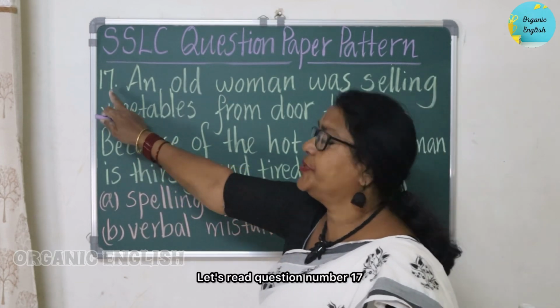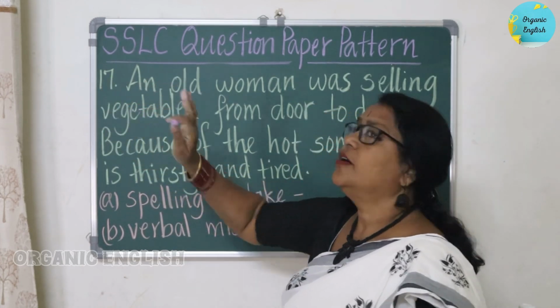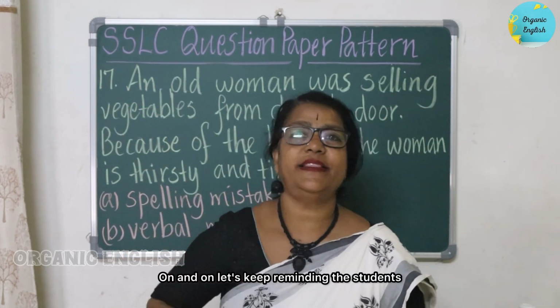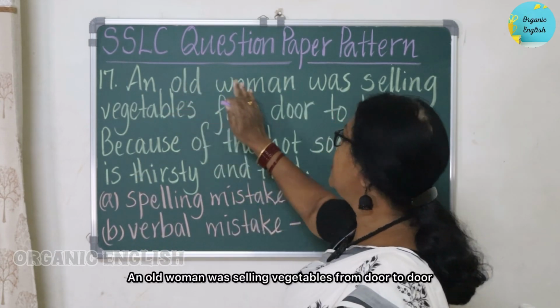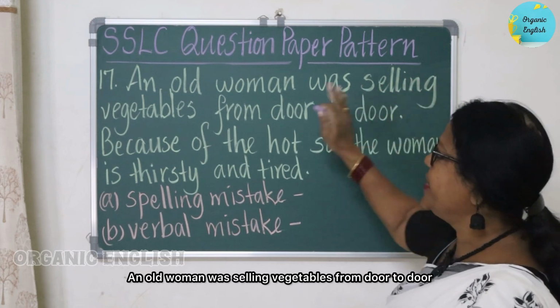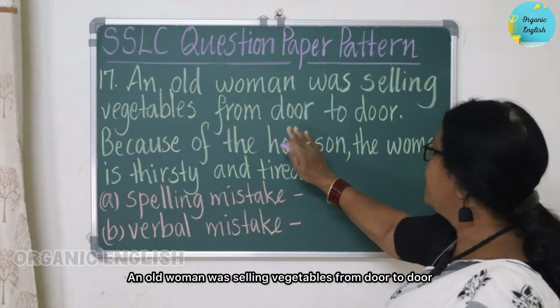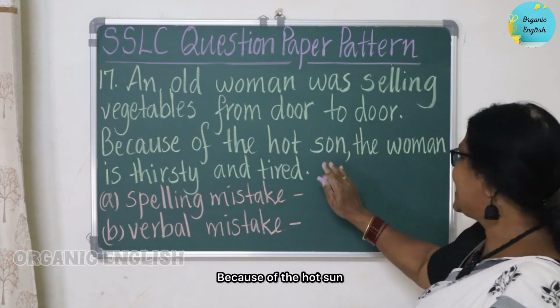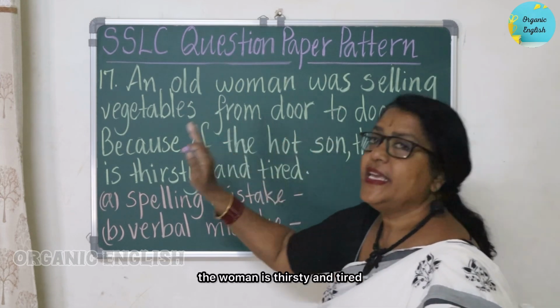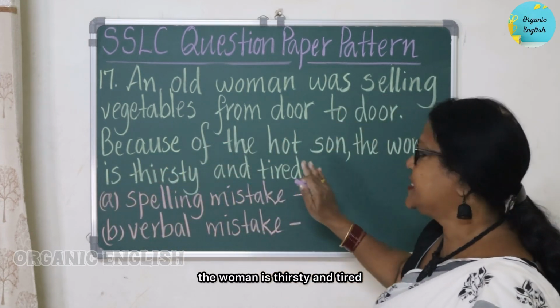Let's read question number 17. On and on, let's keep reminding the students that this is question number 17. An old woman was selling vegetables from door to door. Because of the hot sun, the woman is thirsty and tired.